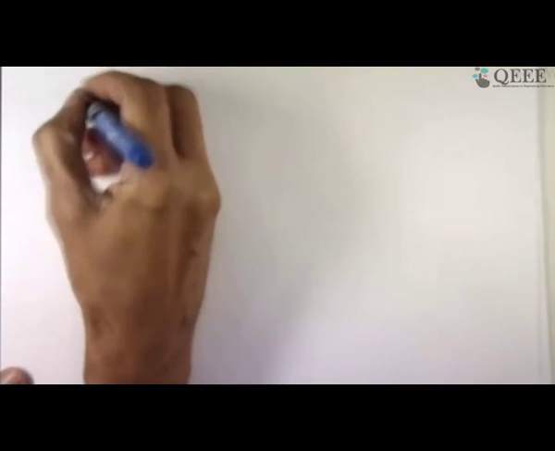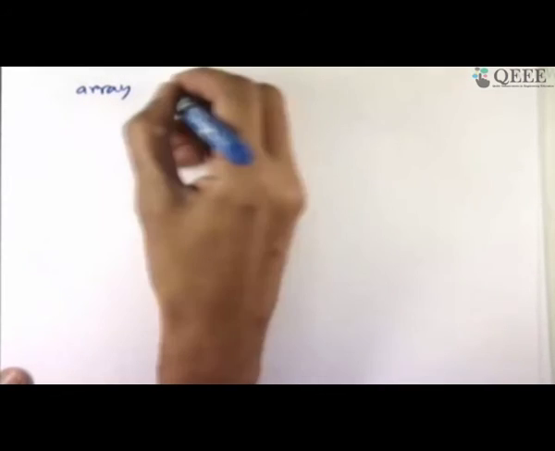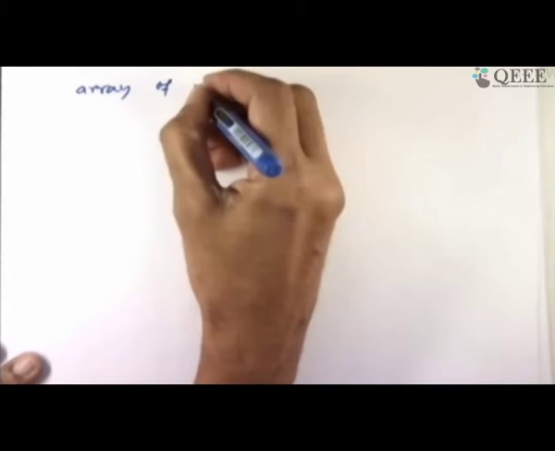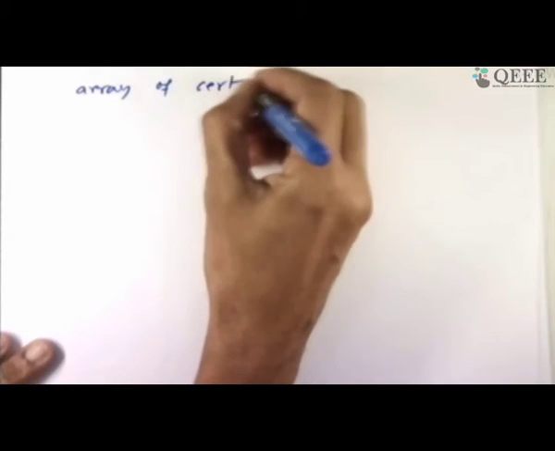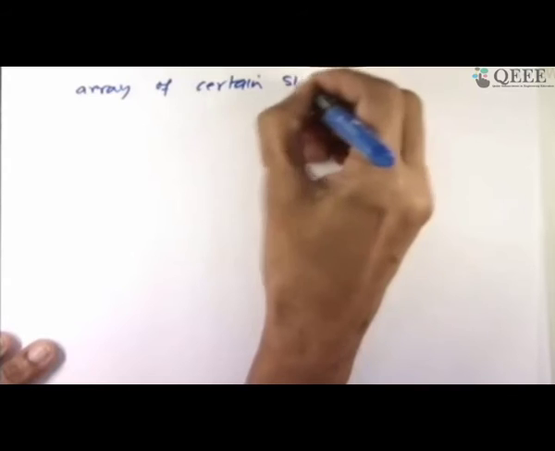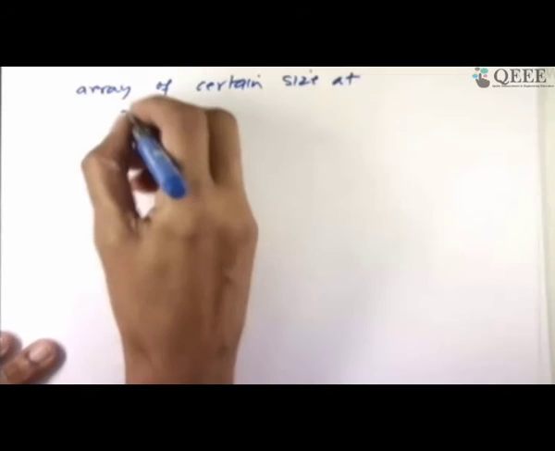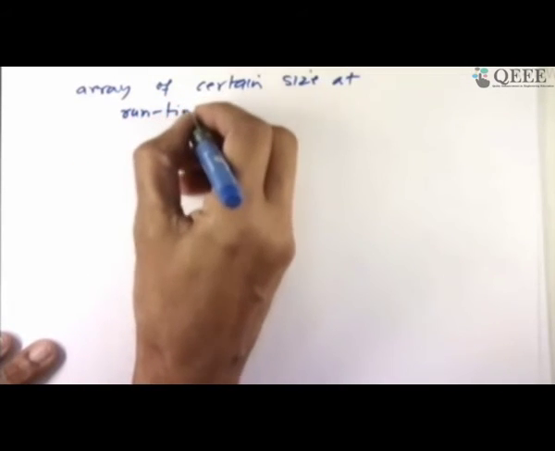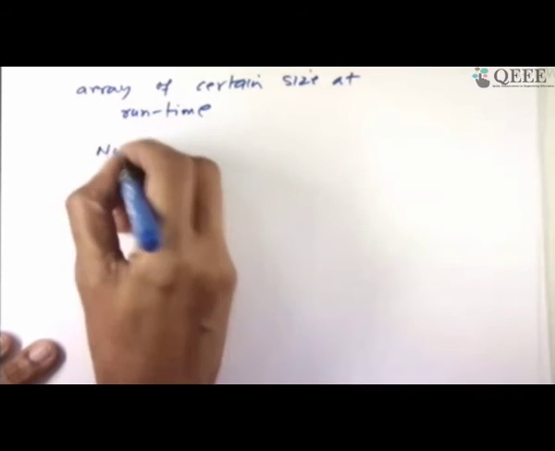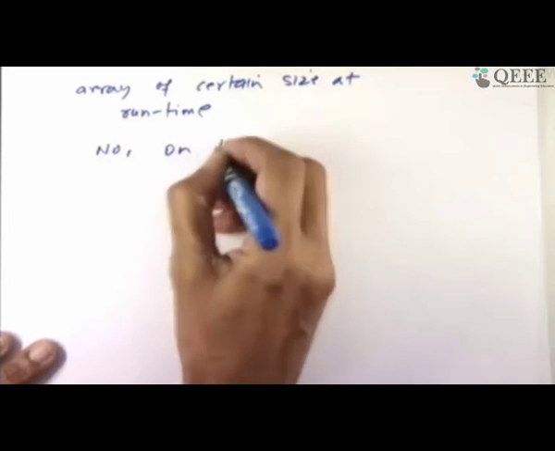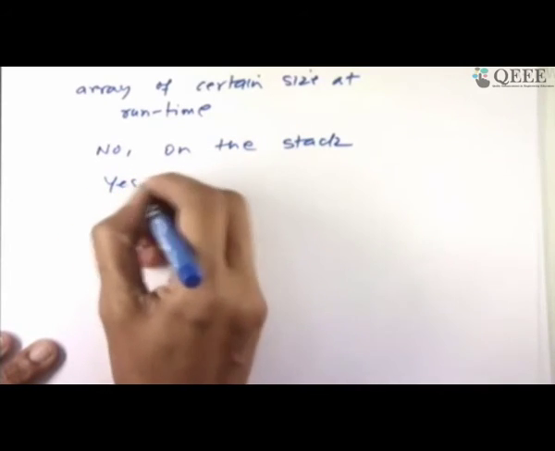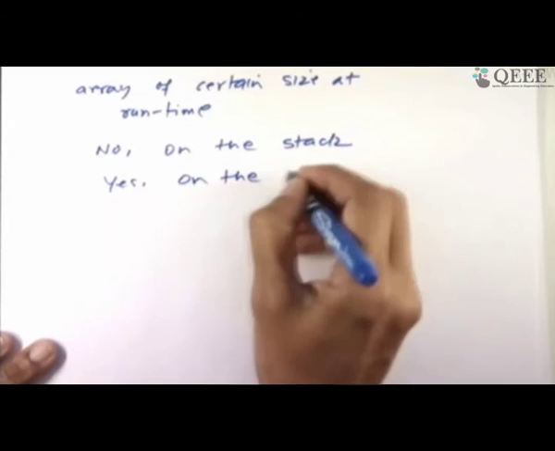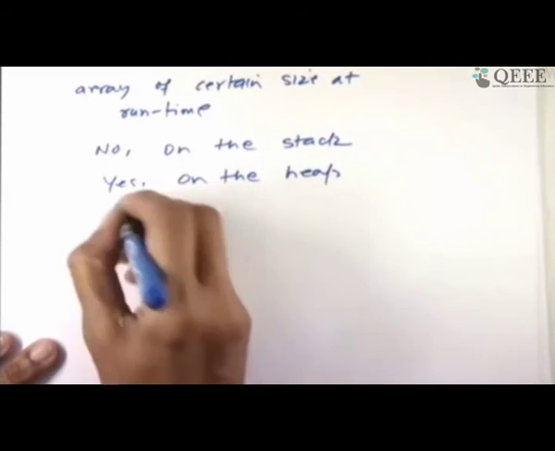Okay, so hopefully it may clear somebody's things also. So why array? Anything of controllable size. So an array of a certain size, this you want to do at runtime. Typically in the most generic scenario, the answer is no if you want to do it on the stack. If on the stack, no. In the heap, yes. So heap is a runtime allocation, so you can always do whatever you want.